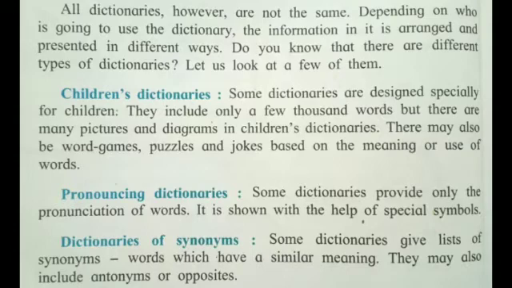Now we are going to see children's dictionaries. Some dictionaries are designed specially for children. It is very easy to understand that these dictionaries are for children. They include only a few thousand words, but there are many pictures and diagrams in children's dictionaries. Obviously, they get understood very easily. Children understand very easily by means of pictures.